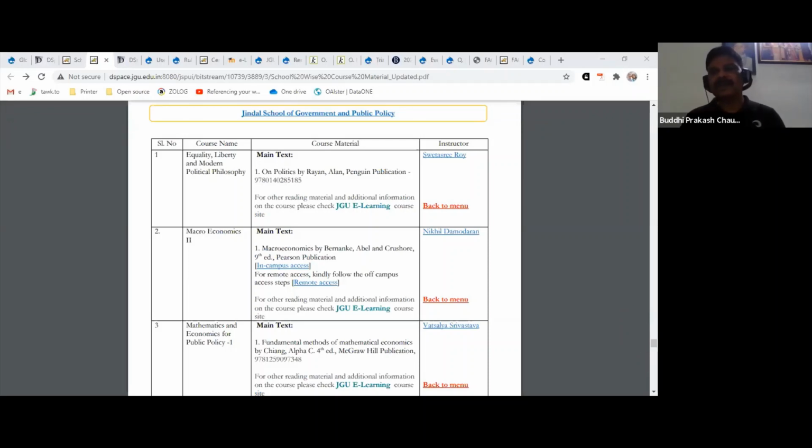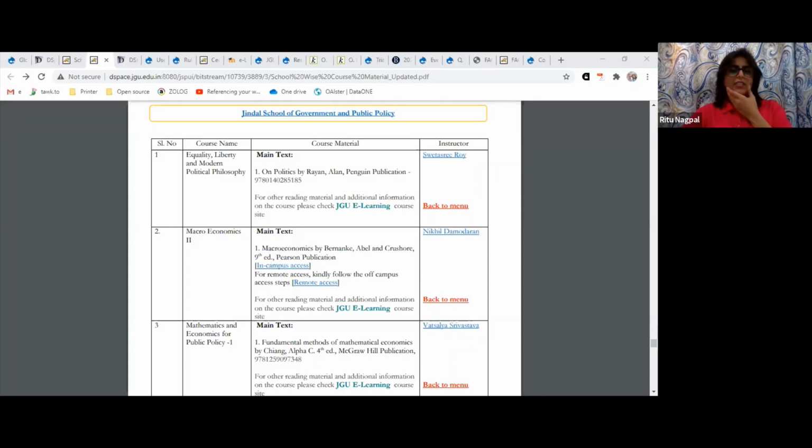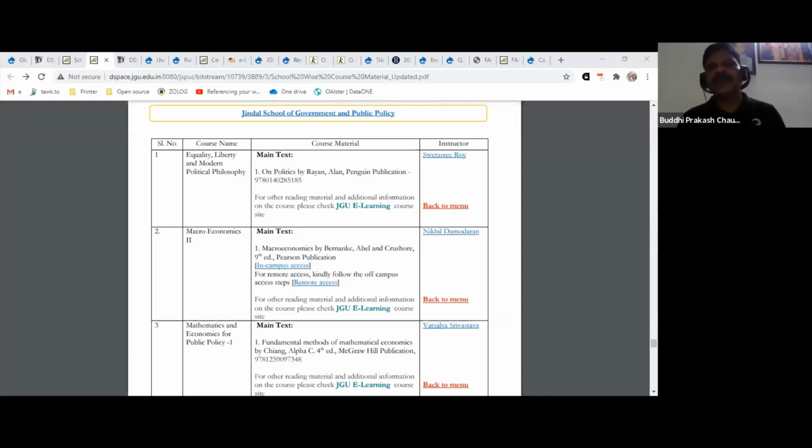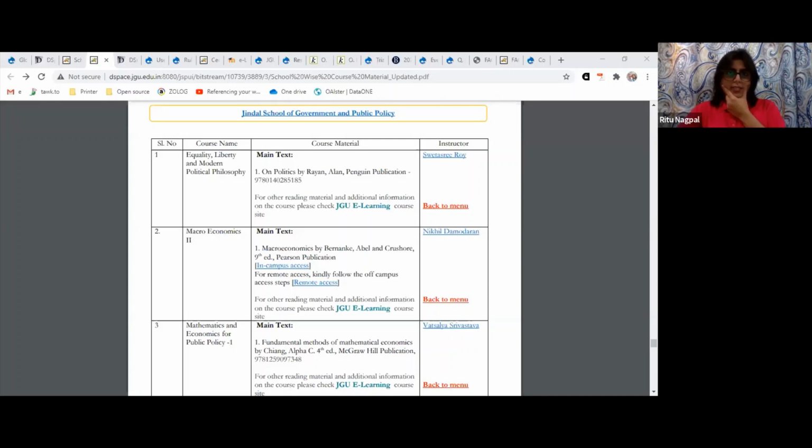Can you type in the answer, Ritu, there? Yes, sir. They can refer to the step-by-step guide which we have under user guides. Yeah, but I think in the answer also you can write there so that they can check it right now. Right. So, okay, I'll just do that.